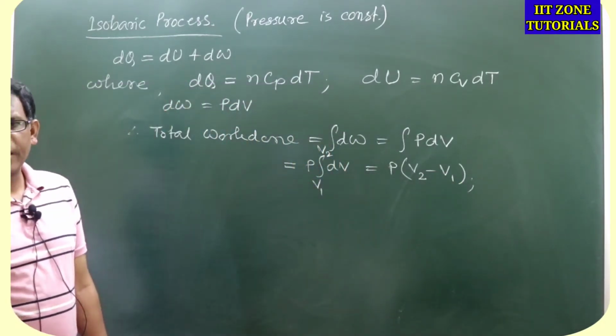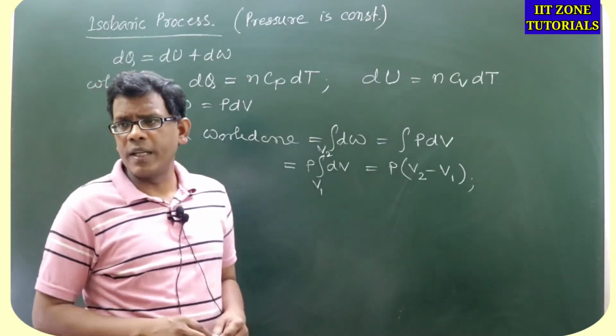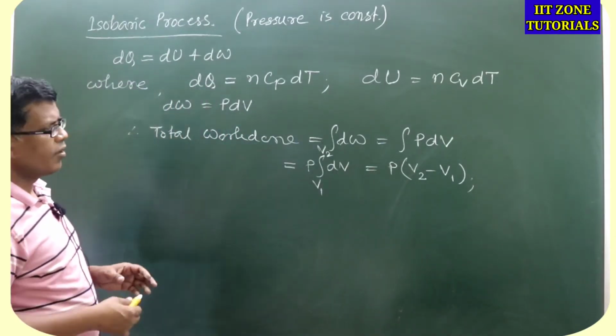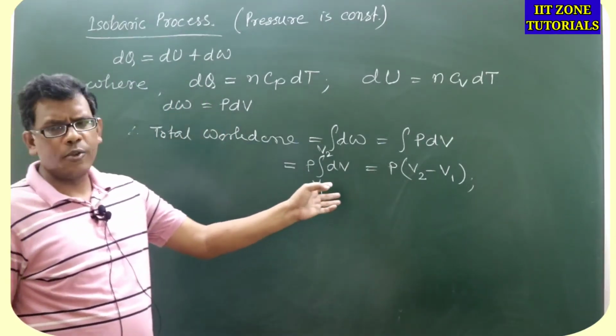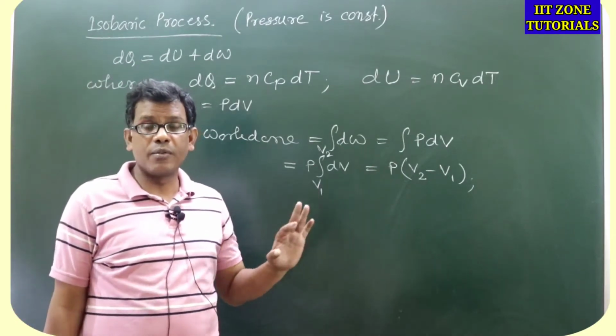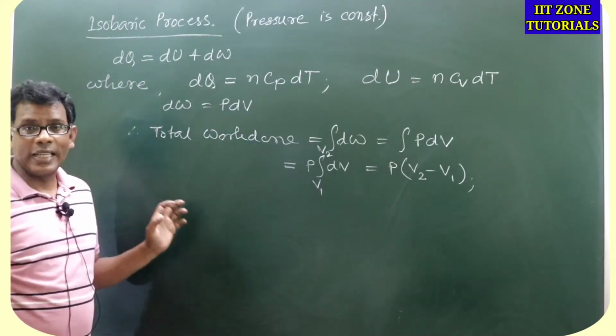P into integration of dv, that is pv2 minus pv1, we can write down that, or p into v2 minus v1. v2 minus v1 will indicate about the change in volume.